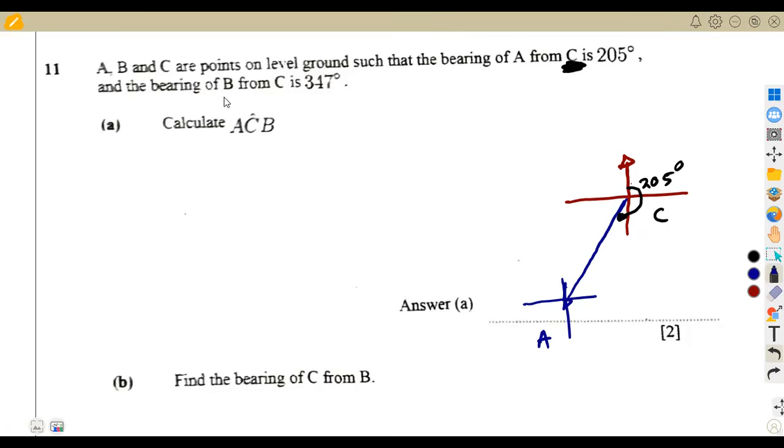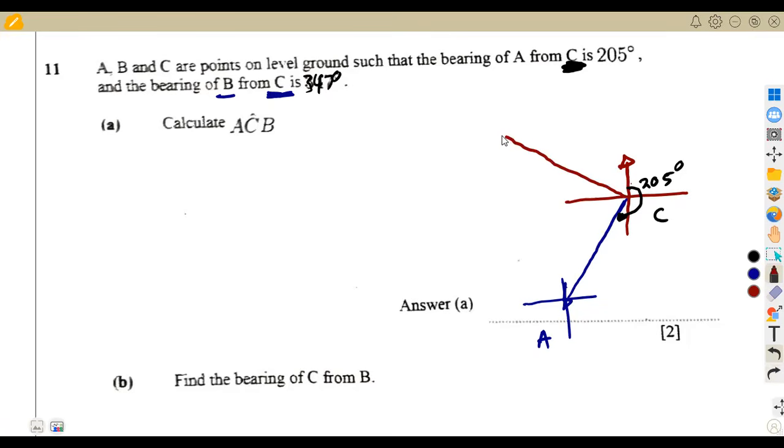All right. And the bearing of B from C, the same point, is 347 degrees. So this is 347 degrees. So 347 is greater than 270, but less than 360, meaning to say it's somewhere around here.